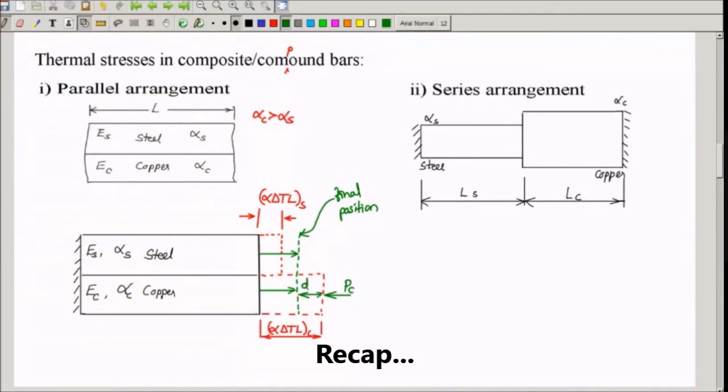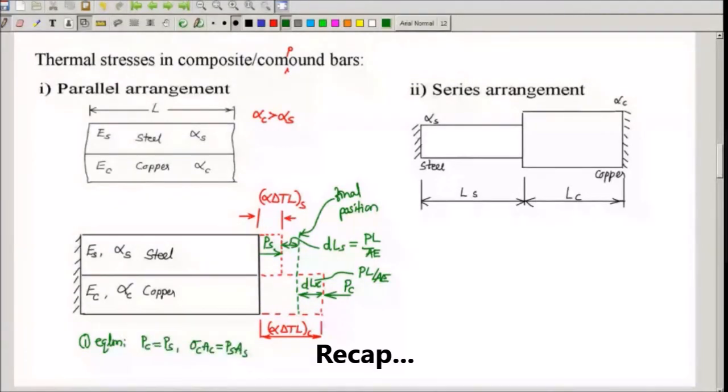This much is called DL. Similarly, this steel member is pushed like this, a force of PS, and here the deformation is DL of steel. This is DL of copper. DL is nothing but PL by AE. Equilibrium equation is because P is sigma into A. That is the equilibrium equation.